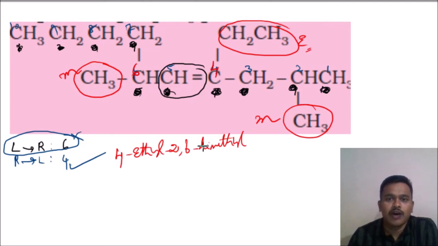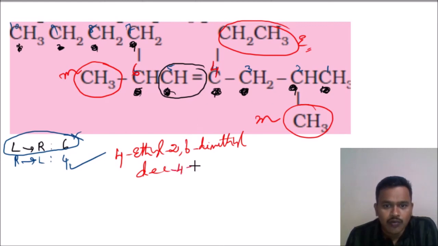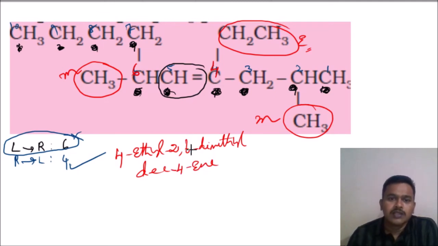Then the root word. How many carbons are there? 10 carbons are there. Okay, now 10 carbons, so dec. A won't come here. Dec. Here, decene, ENE. Which position is the double bond? Fourth position. Dec-4-ene. Okay, now this is the name.